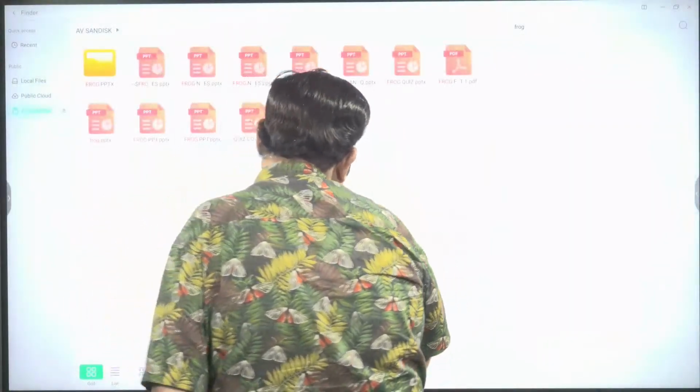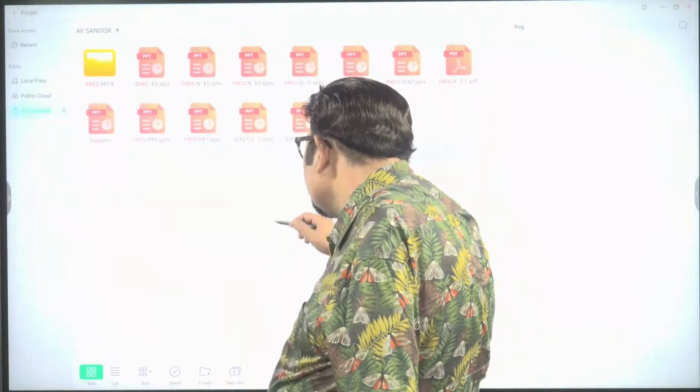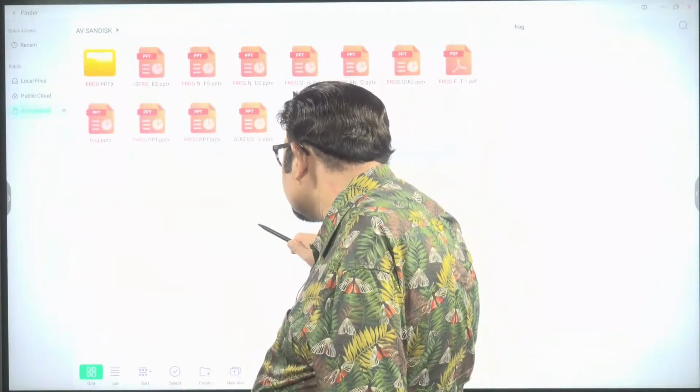For images, we can quickly open the frog PPT.